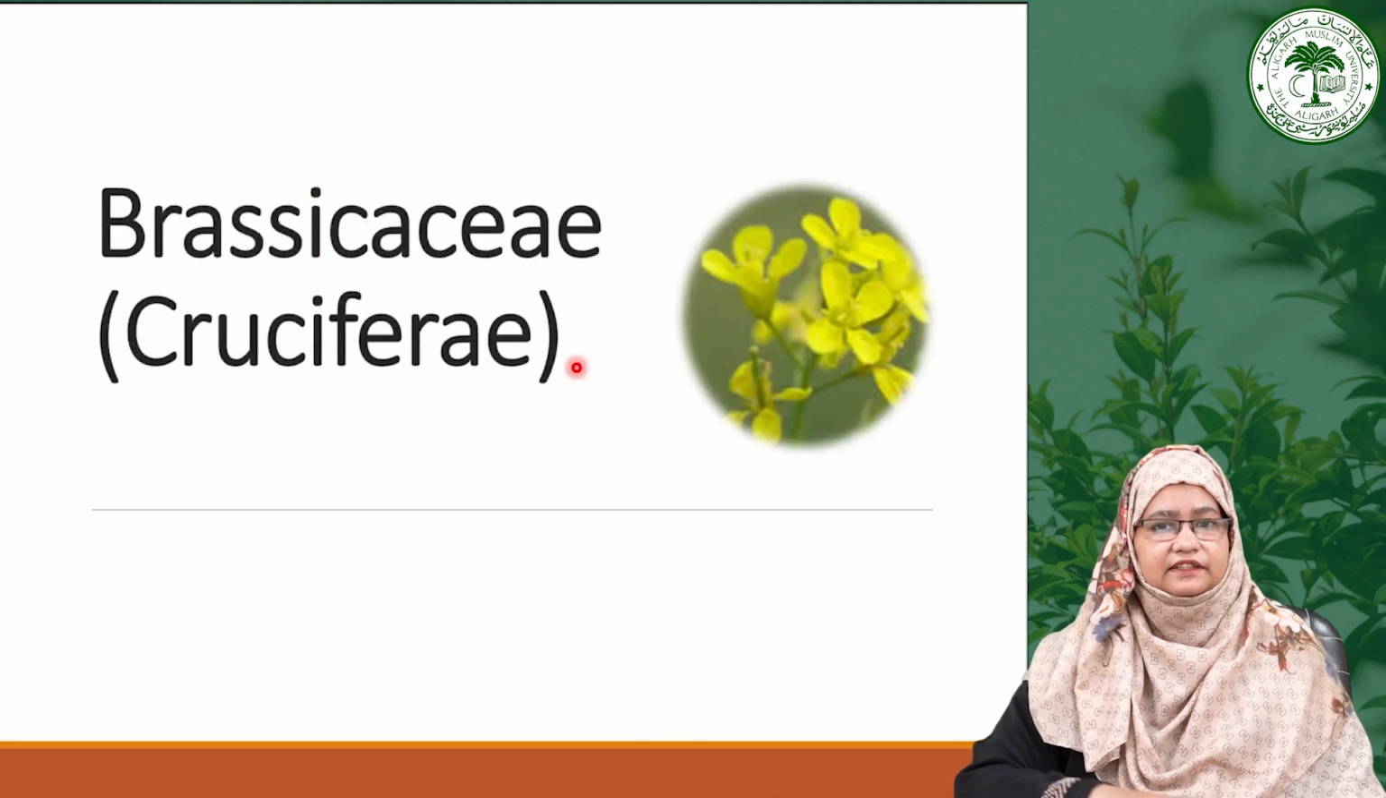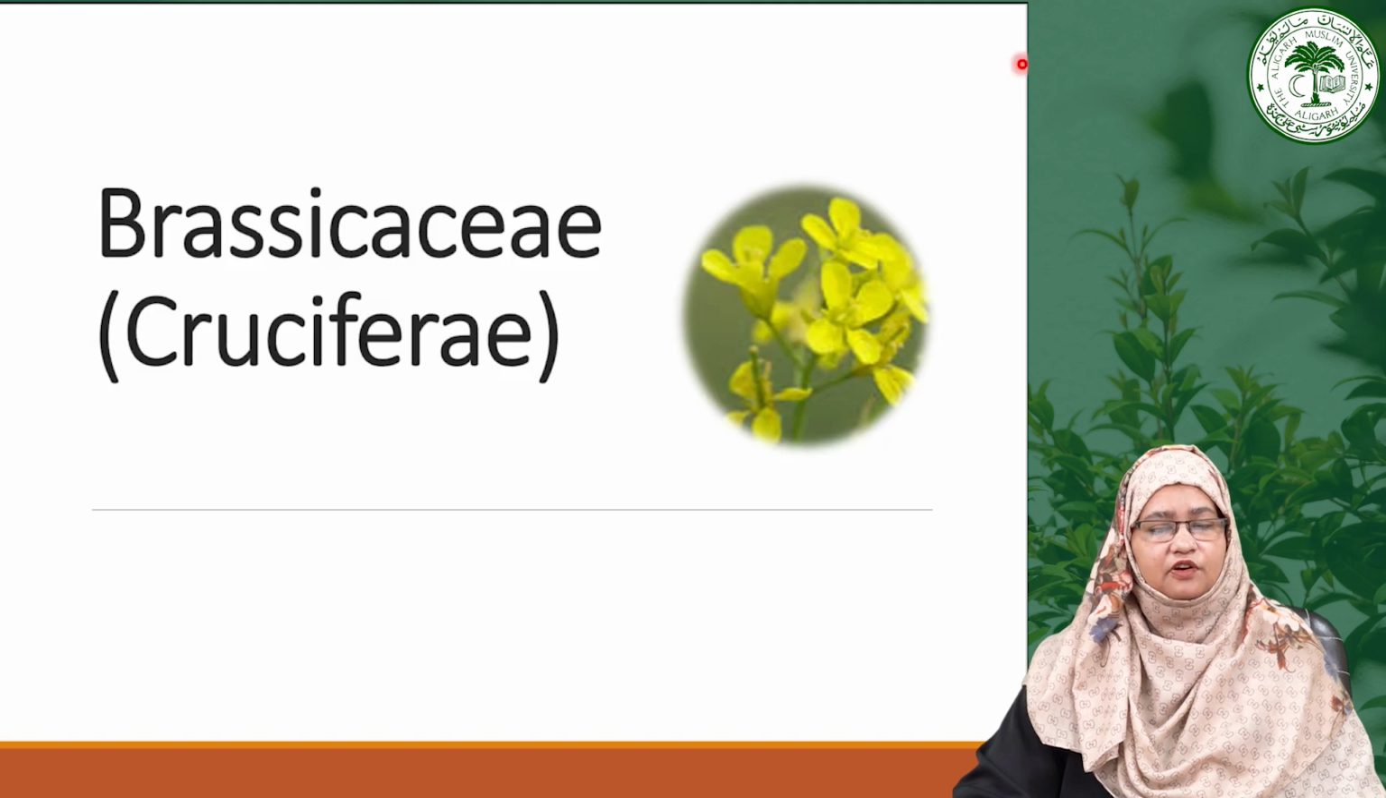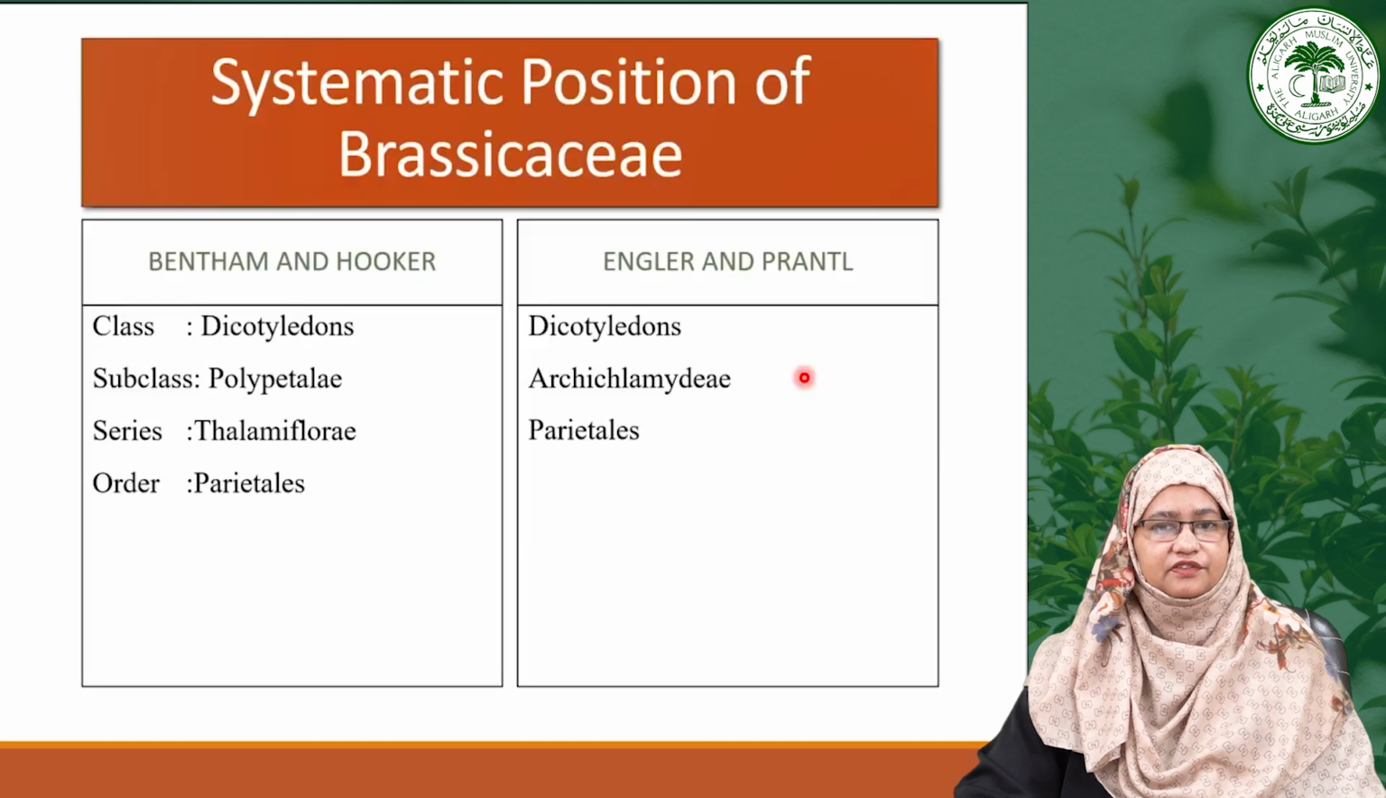Moving towards the next family, that is Brassicaceae, which also belongs to the order Parietales according to Bentham and Hooker. The Brassicaceae family, commonly known as the mustard or cabbage family, encompasses a variety of economically important plants including vegetables, oils and ornamental species. Members typically have 4 petals arranged in a cross shape, which is a defining feature of the family. So, moving forward, let us study the characteristic features of the family Brassicaceae or mustard family.